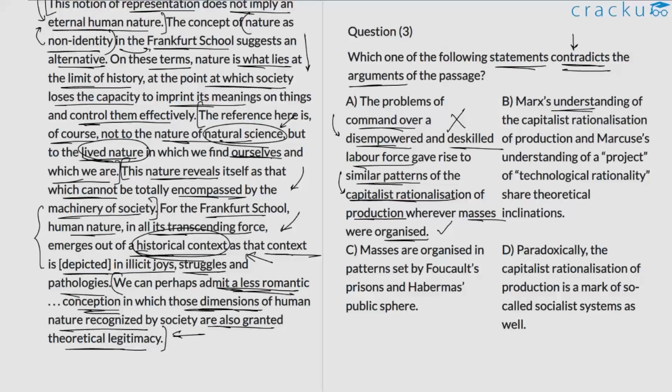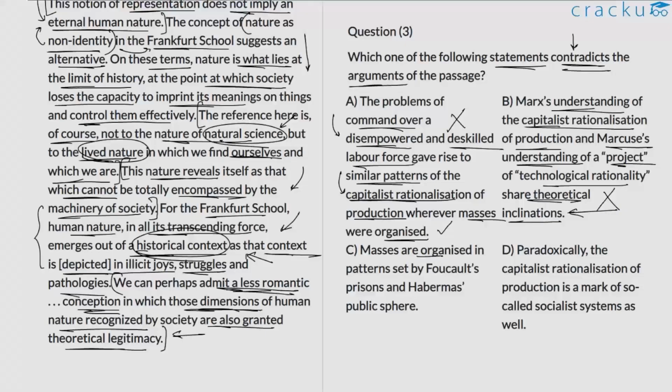B, Marx's understanding of capitalist rationalization of production and Marx's understanding of a project of technological rationality share theoretical inclinations. They do share theoretical inclinations primarily because they can be used to understand the critical theory of technology. So that's one common point that we can perhaps draw between these two elements. But aside from that, both of these again talk about how technology fits into this entire picture, this entire social phenomena. So in a way, option B is also somewhat correct in that they do share theoretical inclinations. So we can reject option B.